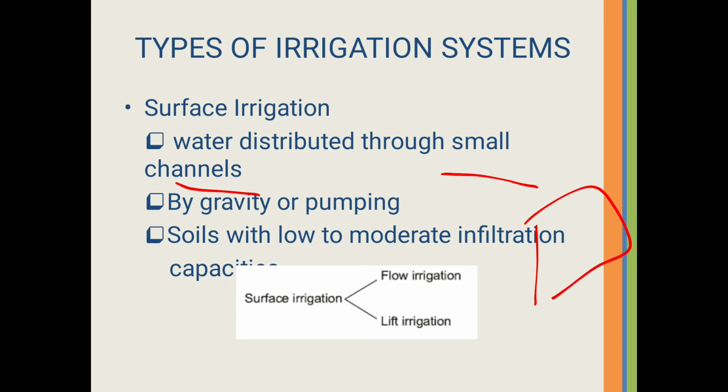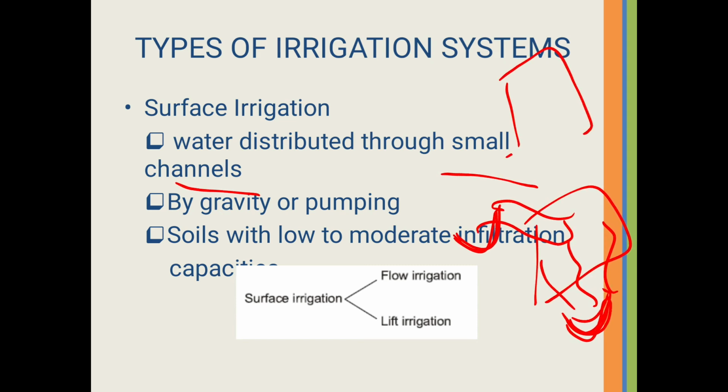Say this is our field, we can have a small channel here, and through this channel we can supply water to this field. There can be another small channel through which we are supplying water to another field, right? So this small channel is used for supply of water to the field. It can also be a pond, to store the water and to supply the water.